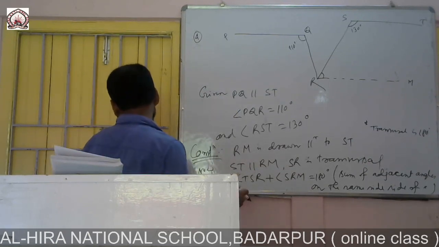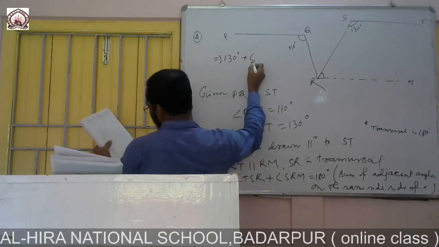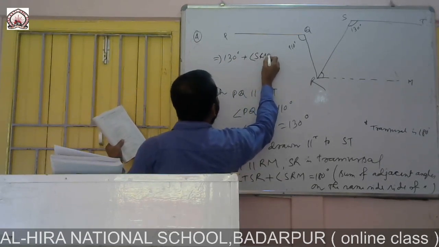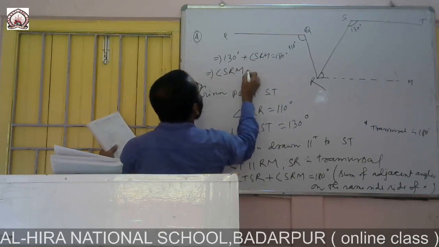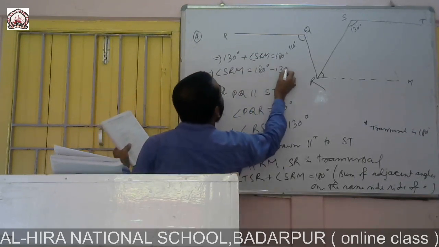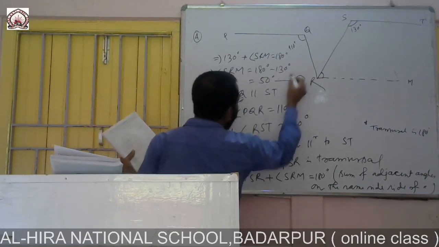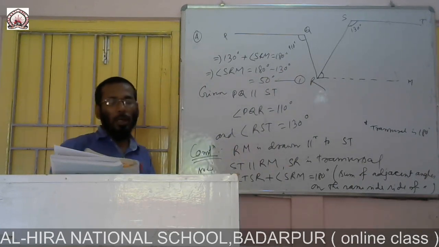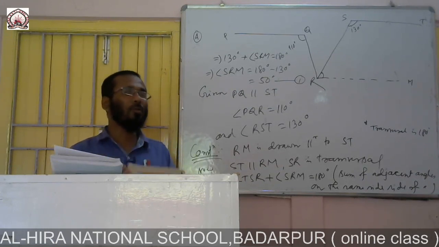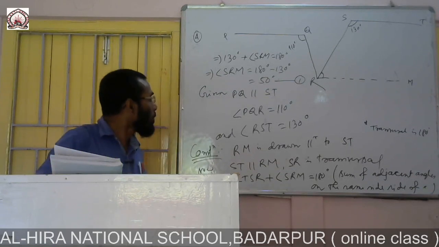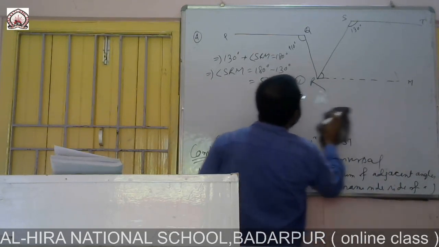So angle TSR, 130, plus angle SRM is equal to 180. So SRM will be 180 minus 130, and 180 minus 130 is 50. So this is equation number 1. So angle SRM is found out. Again you see.